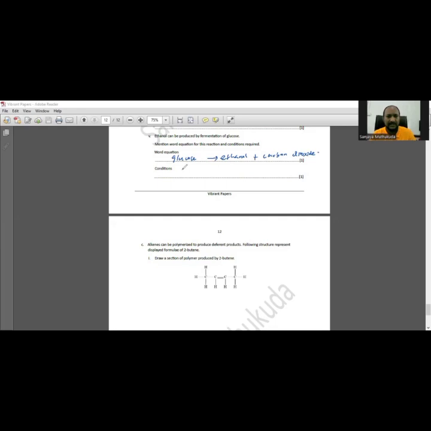You can't write the chemical equation, or you can't get the mark. For the conditions required, this is usually done by yeast. So you have to have yeast. 25 to 45 degrees Celsius, room temperature, and absence of oxygen.